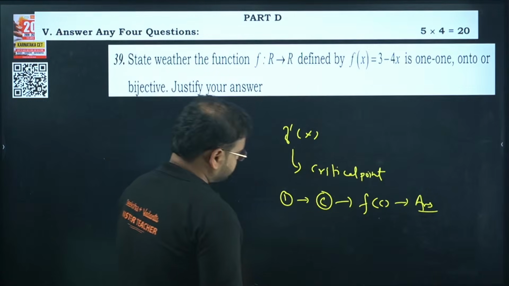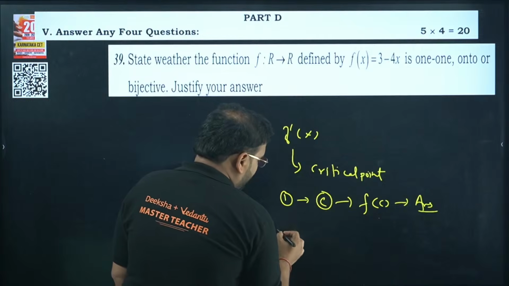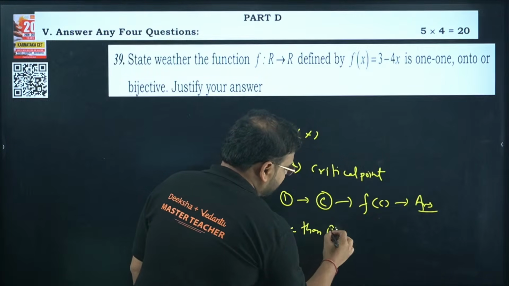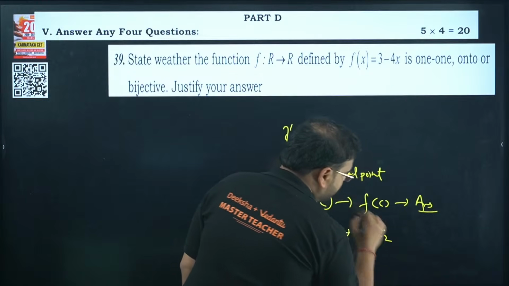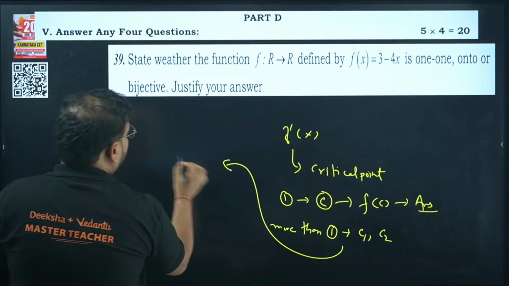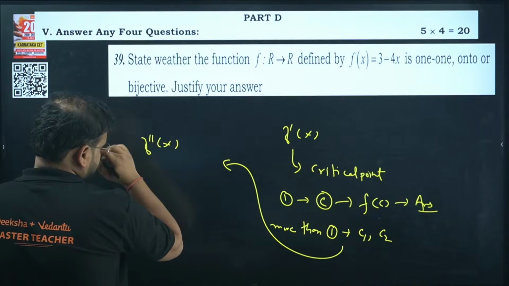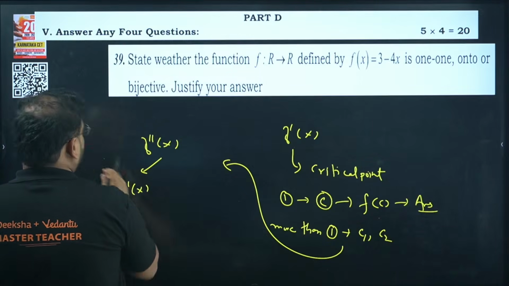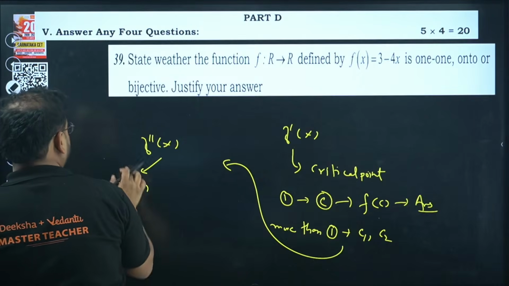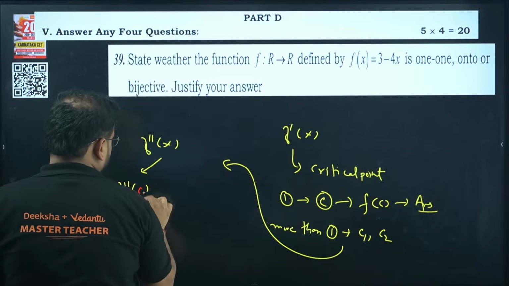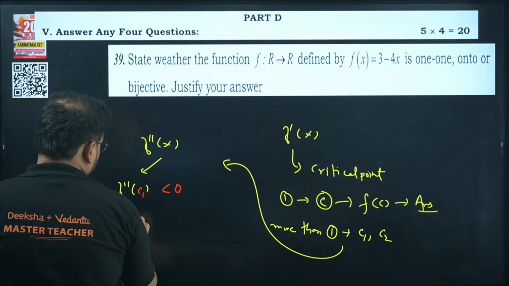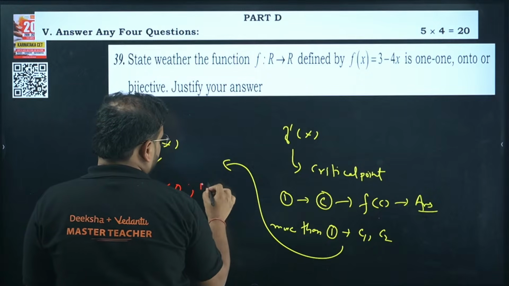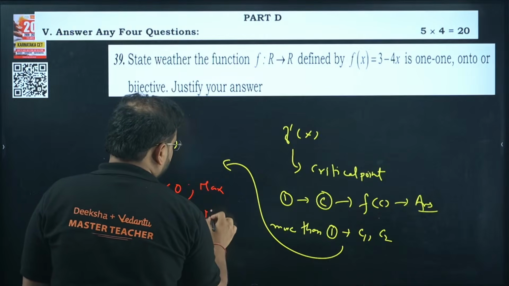But if we have more than one value, for example we have c1, c2, then you have to find f double dash of x and check the nature. If f double dash of c1 is less than 0, it is going to be maxima, and if f double dash of c2 is more than 0, it is going to be minima.